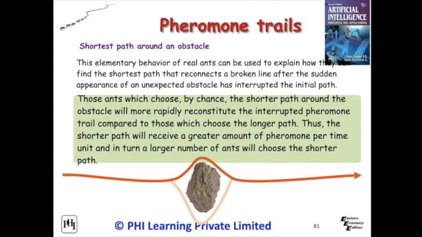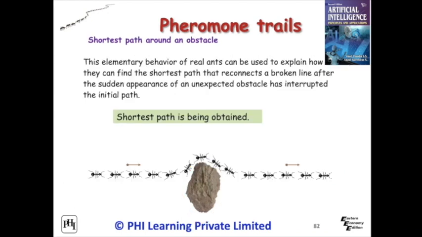compared to those which choose the longer path. Thus, the shorter path will receive a greater amount of pheromone per time unit and in turn a larger number of ants will choose the shorter path. The shortest path is being obtained.